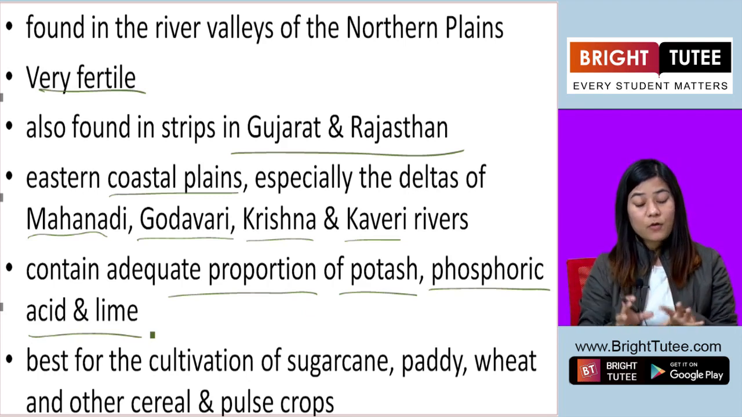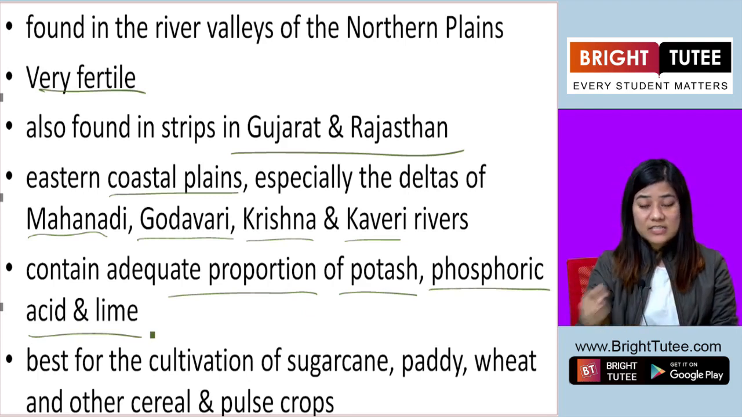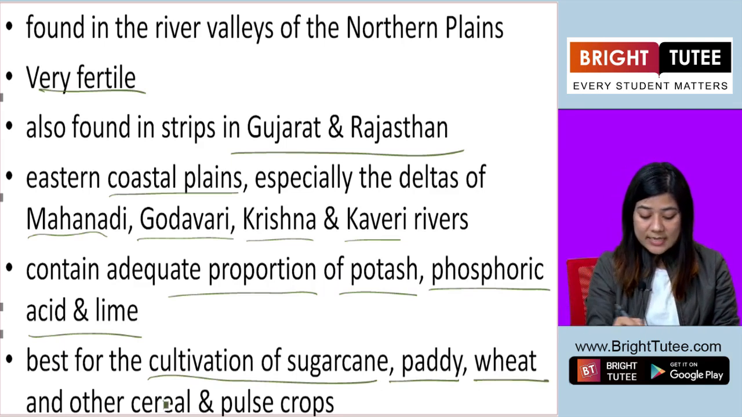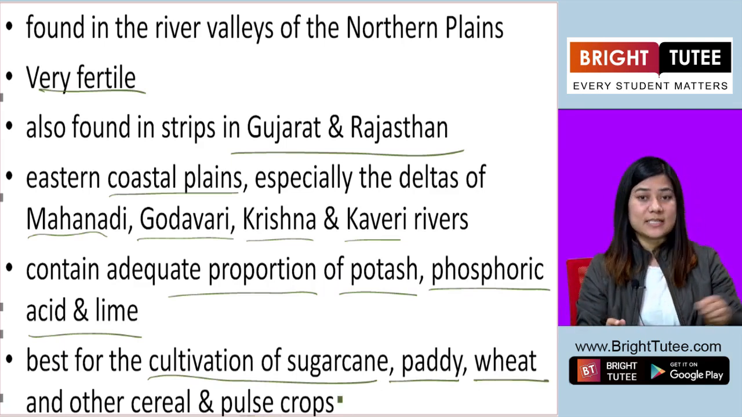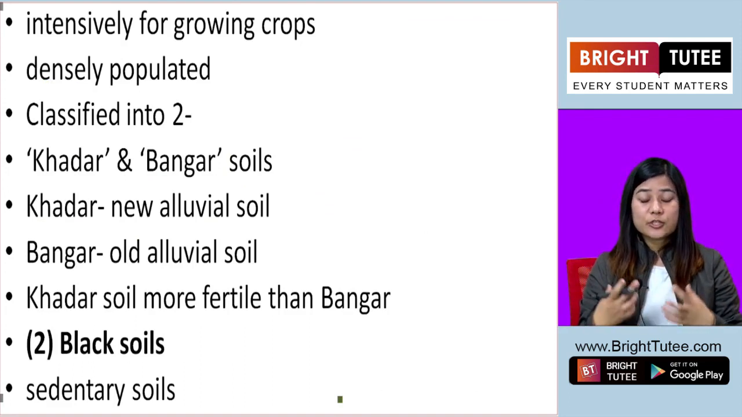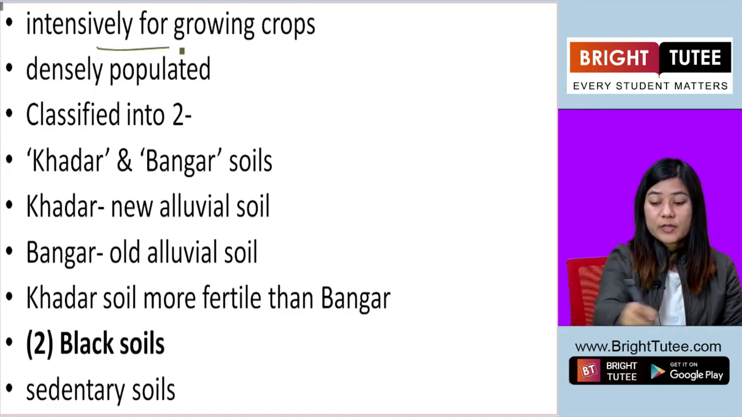And because of these contents, the soil becomes best for the cultivation of sugarcane, paddy, wheat and other cereals and pulses. The alluvial soil is used intensely for growing crops.